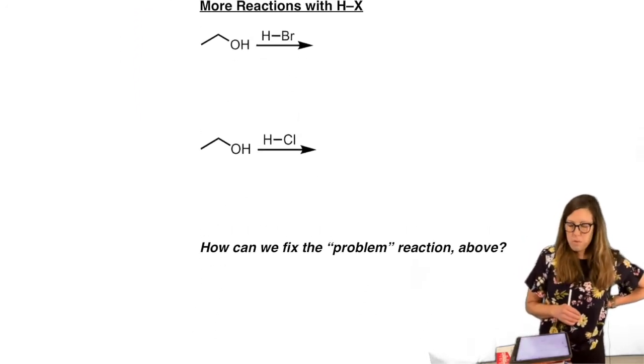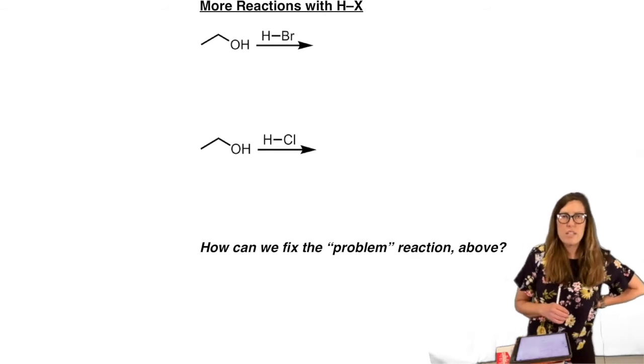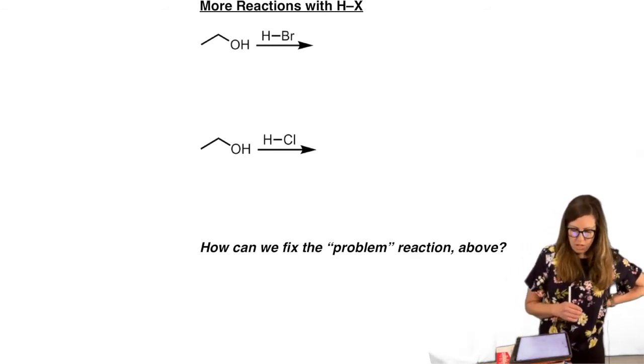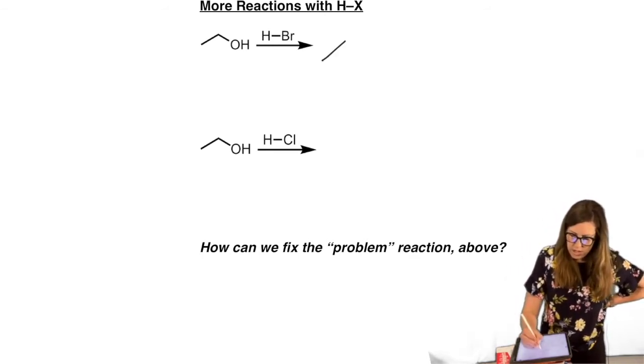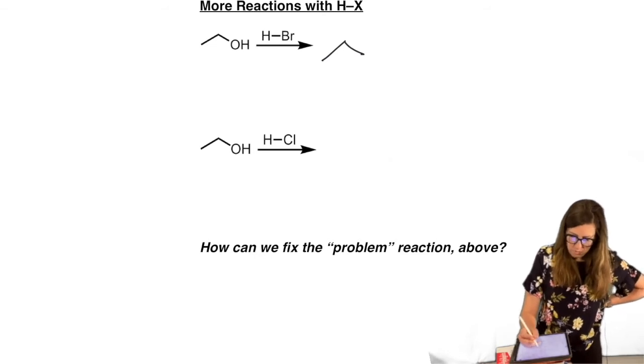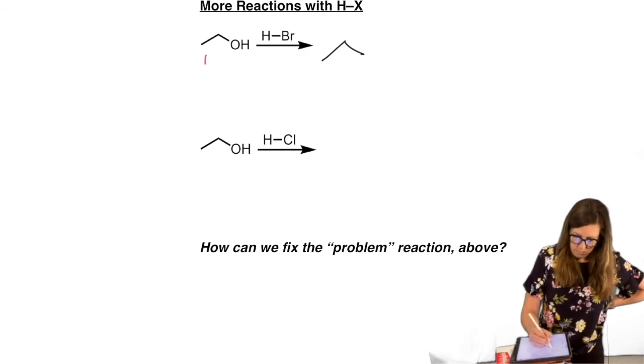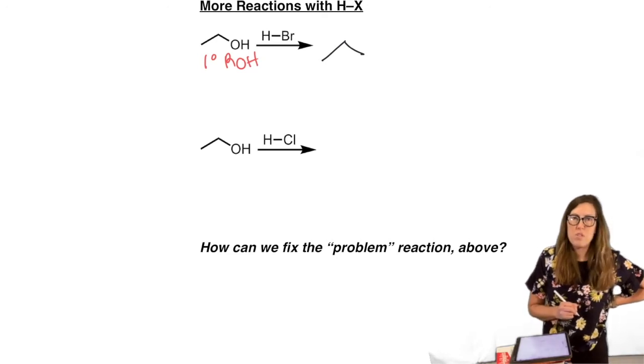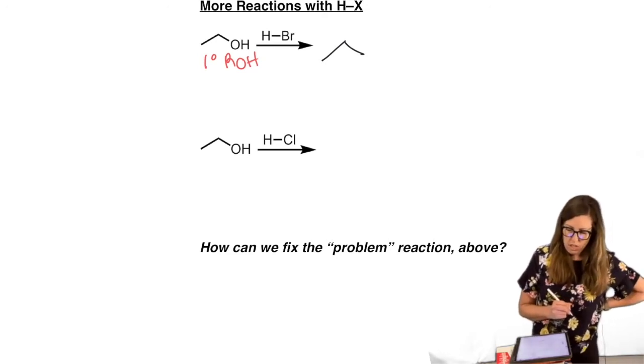Okay, let's show a little more practice in what our capabilities are with HX. So it turns out that if we do this mechanism again, primary alcohol means only one other carbon attached to the alcohol.